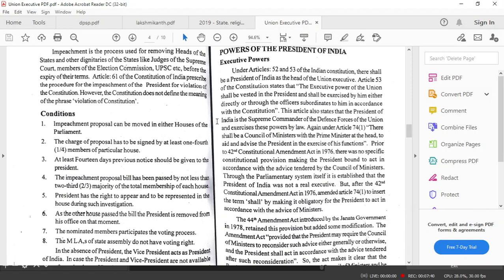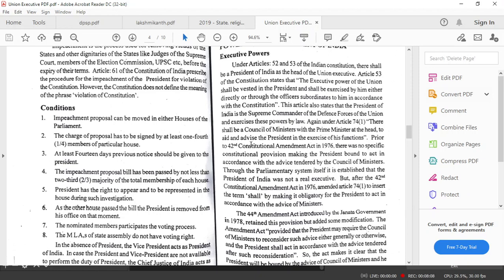But remember, the elected members of state legislative assemblies and the assemblies of Delhi and Pondicherry were part of the electoral college that elected the president. But when it comes to impeachment, they are not part of the procedure. Anyway, so far we have not had any presidents being impeached from the office.